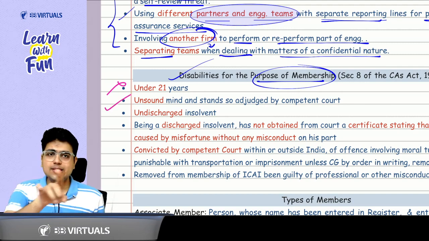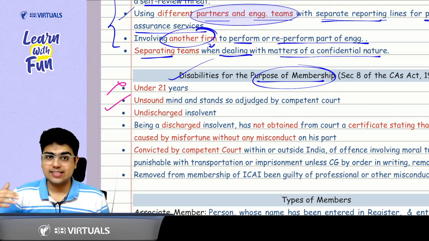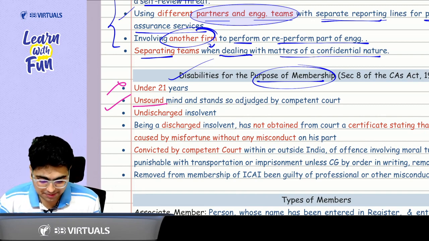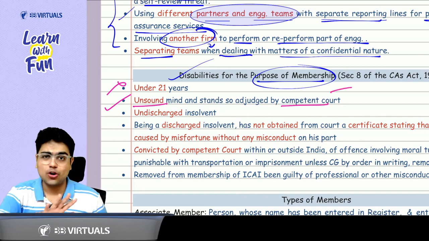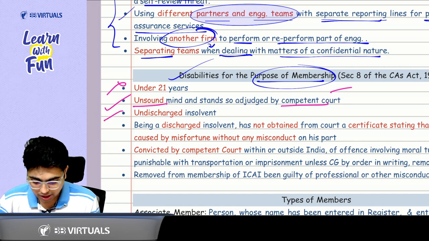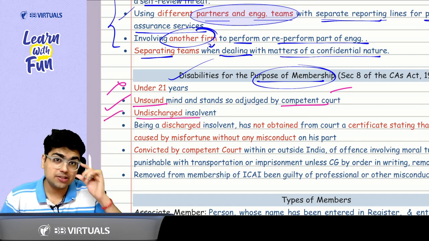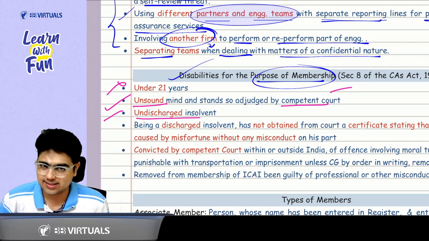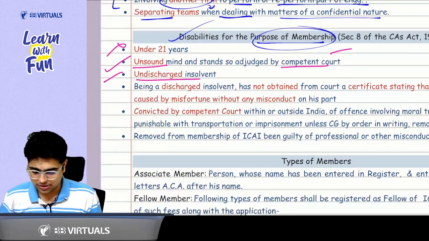Second thing, in case you are of unsound mind, this is not suggested by your friends, but it has been judged by a competent court. So unsound mind plus it is judged by the competent court, you are not eligible to become a chartered accountant. You are an undischarged insolvent. That means you don't know how to manage your finances. How will you manage the client's finances? You are not allowed to become a chartered accountant.